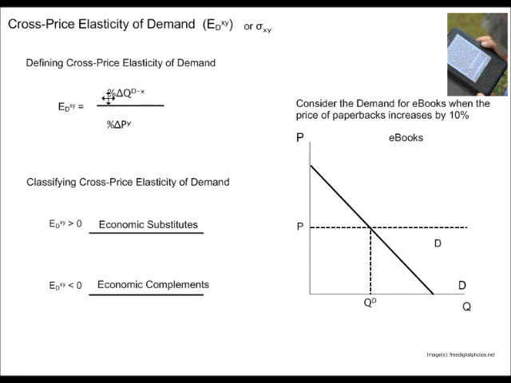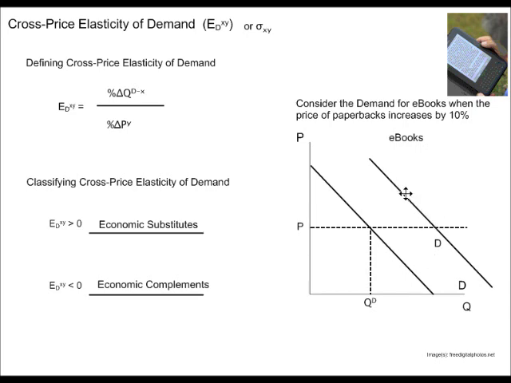But what this cross-price elasticity of demand does, yes, if it's positive, it's going to tell us economic substitutes, but the size of that number tells us how much demand is going to shift, right? If it's a very, very small number, my demand curve will not move that much. If I have a very, very large cross-price elasticity of demand, it means that the reaction in the market demand is very, very large, producing a very large change in quantity demanded.